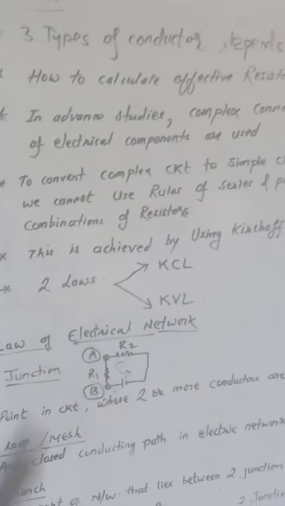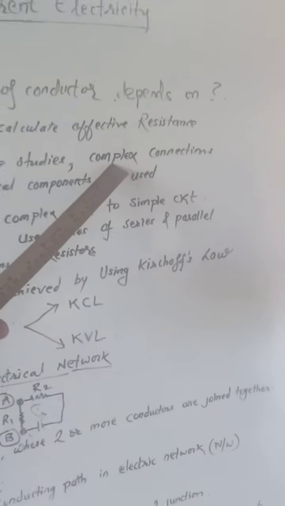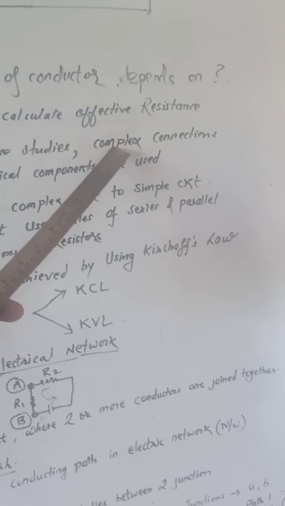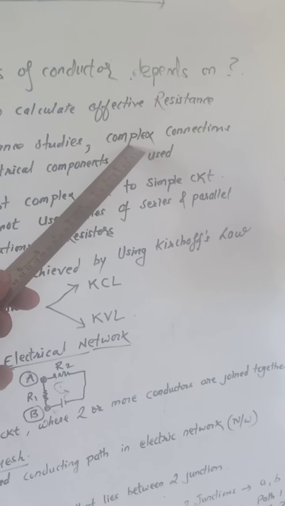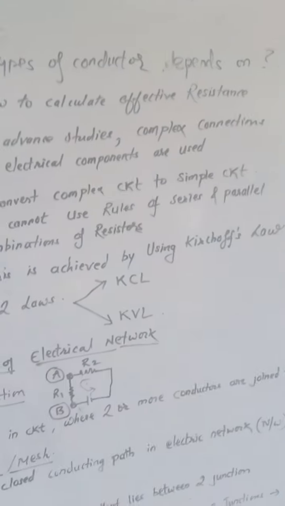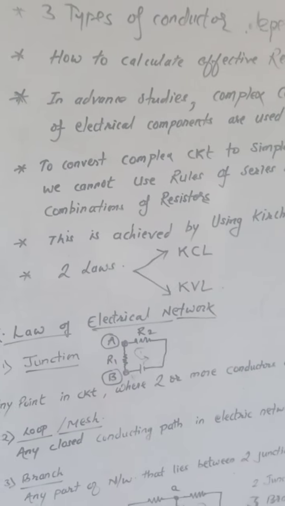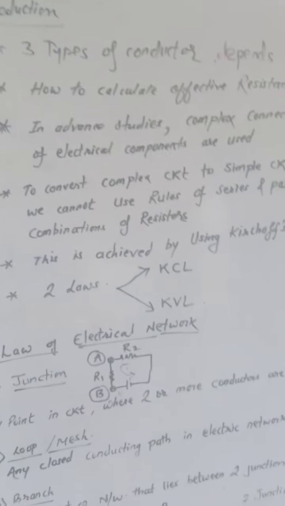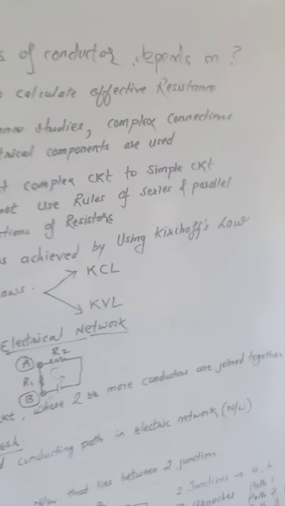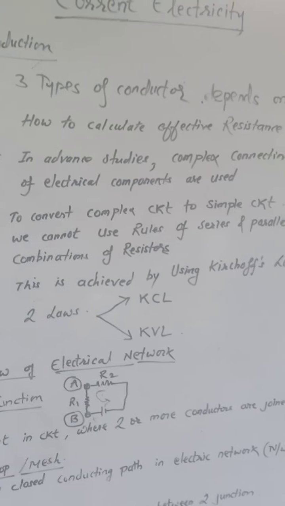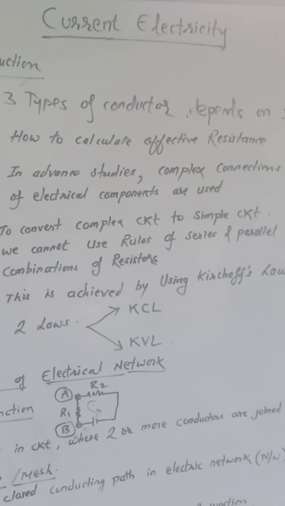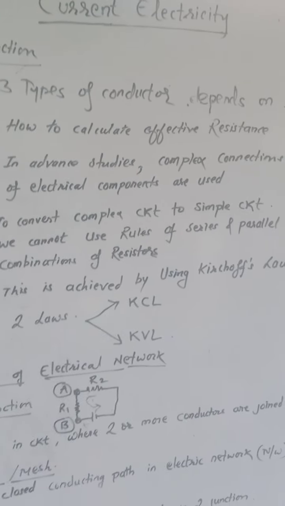If you look at this complex connection, if you open a TV circuit, you will find that there are a number of circuits. I will give a very simple logical explanation for that. There are various circuits.